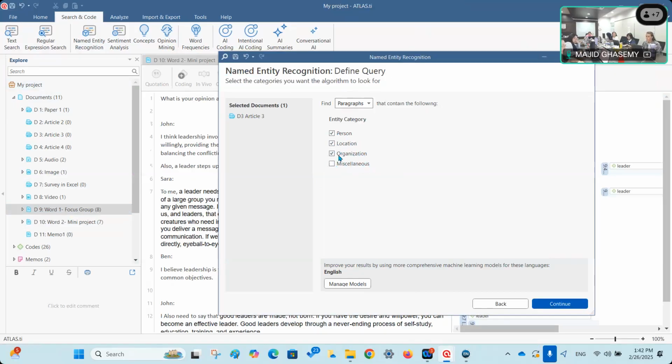So I don't want this. Maybe I just focus on organizations, locations, and people. I want all of the paragraphs that contain the name of a person, the name of a location, or the name of an organization. Is it clear? You can change this to sentences as well. So I just changed this to sentence. And then I just click continue.